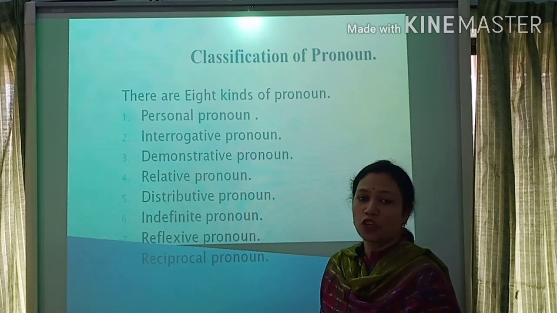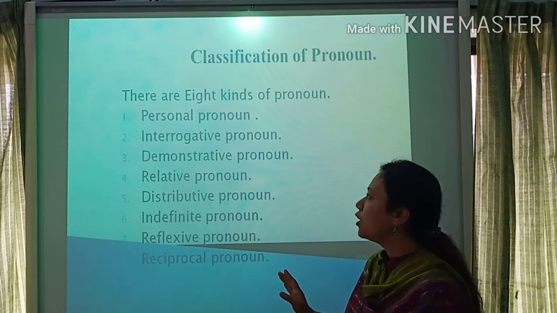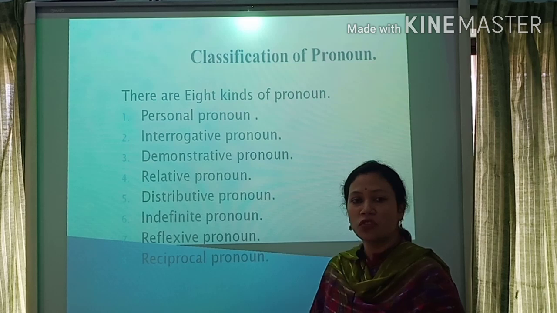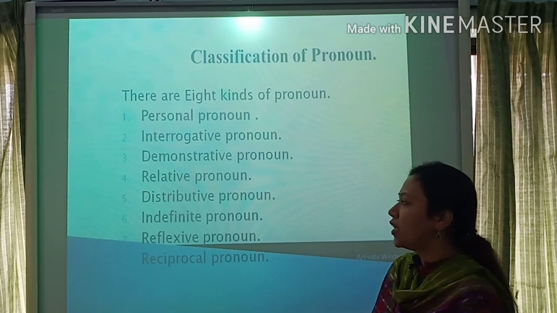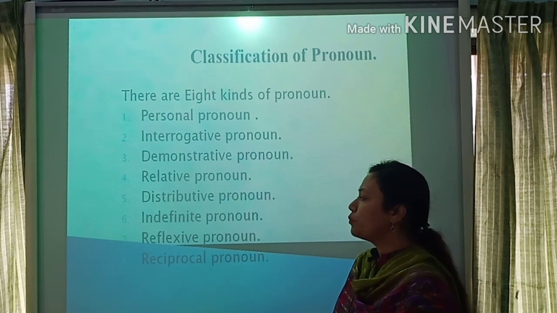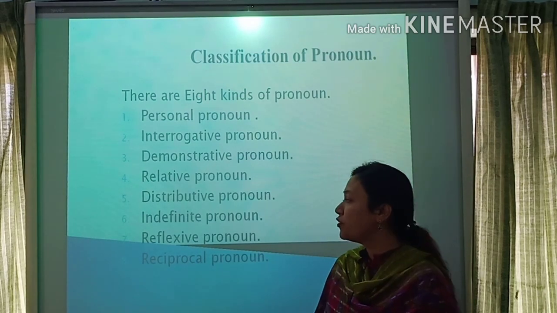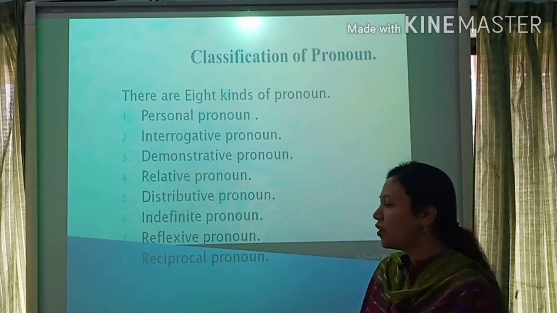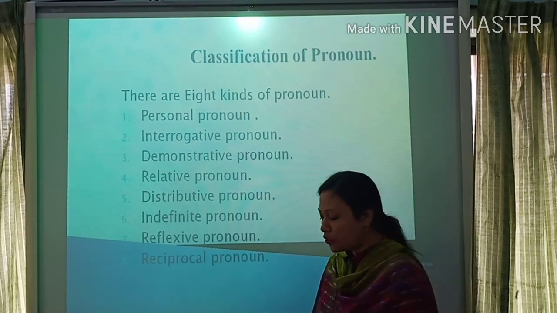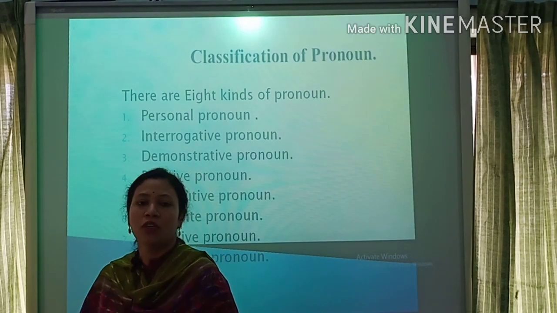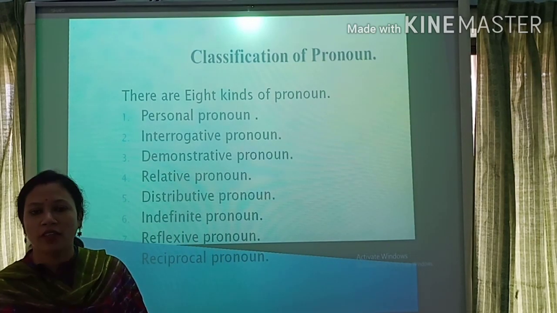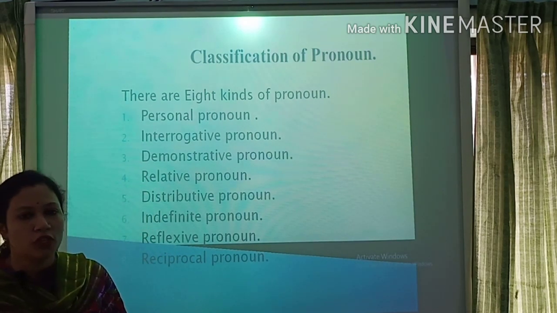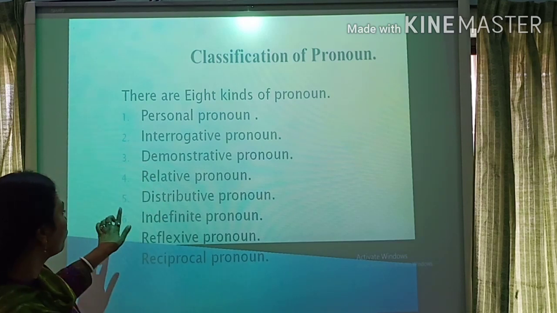There are 8 kinds of pronoun. Number 1, personal pronoun. Number 2, interrogative pronoun. Number 3, demonstrative pronoun. Number 4, relative pronoun. Number 5, distributive pronoun. Number 6, indefinite pronoun. Number 7, reflexive pronoun. And number 8, reciprocal pronoun. But students, today we will discuss only 4 kinds of pronoun.